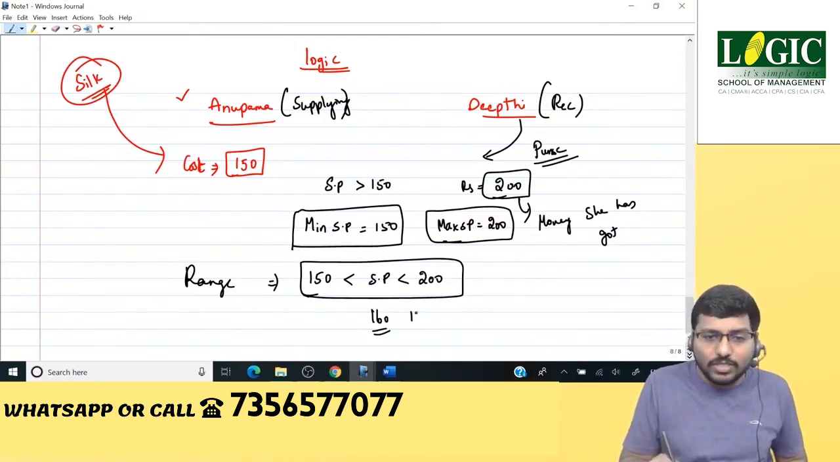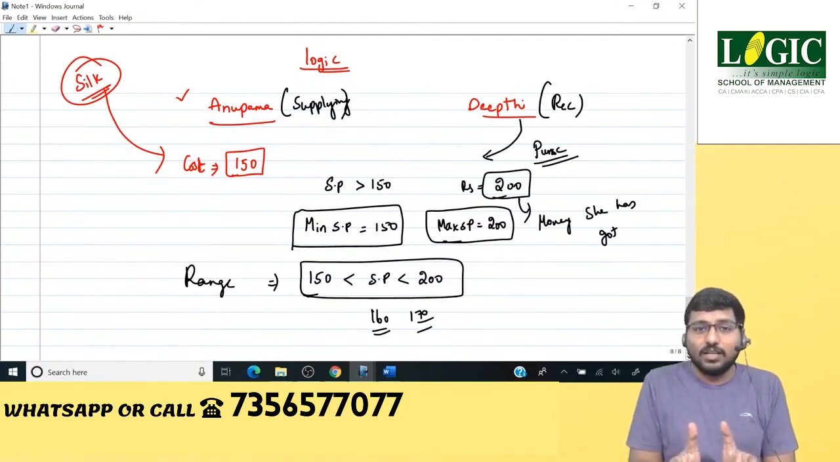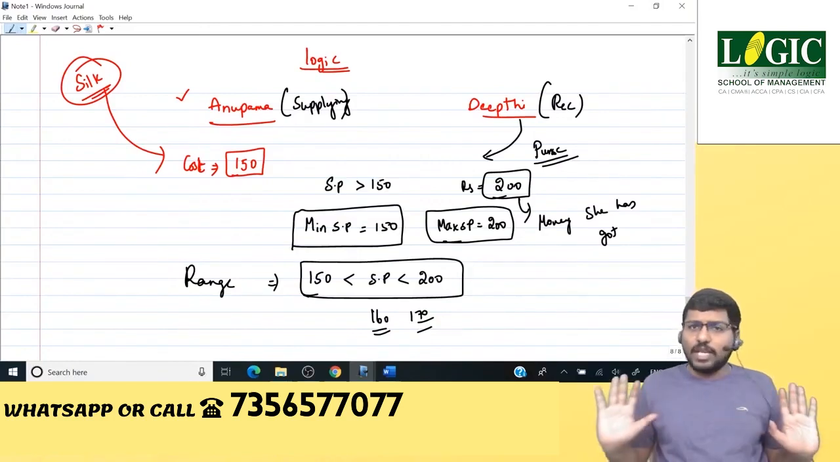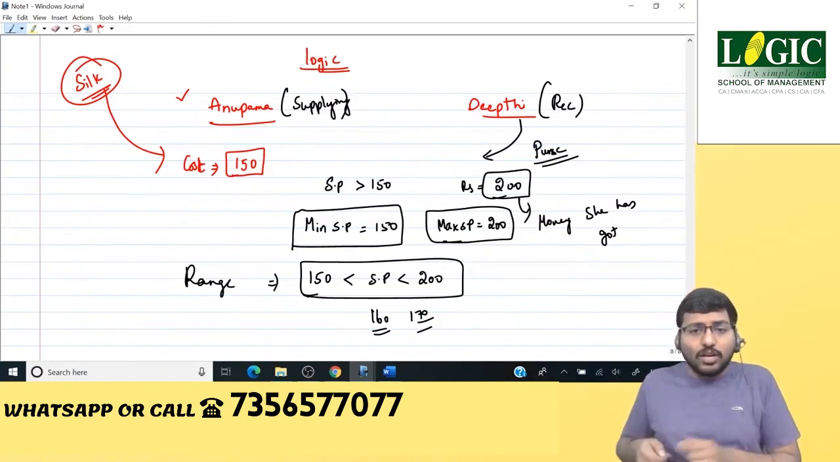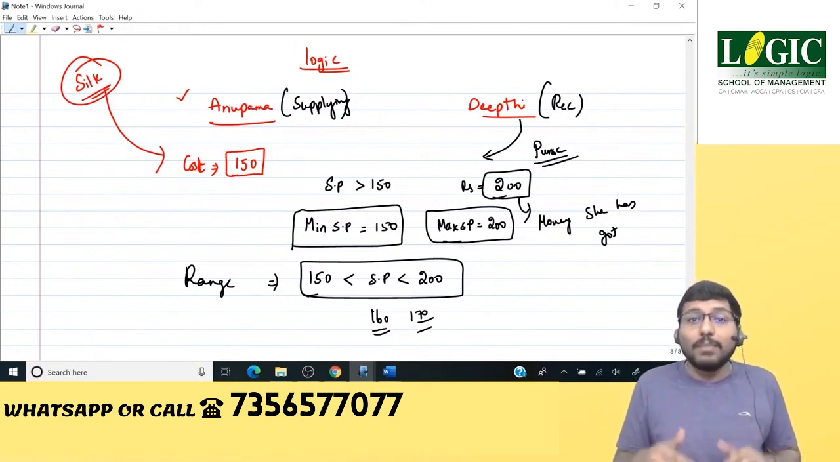Suppose the selling price is 170, will the transaction happen? Yes. Why? Because Anupama is happy. I've spent 150, I'm getting 170. Happy. Deepti, I've got 200, whereas you're asking only 170. So I can pay. I have the ability to pay. Transaction will happen? Yes.